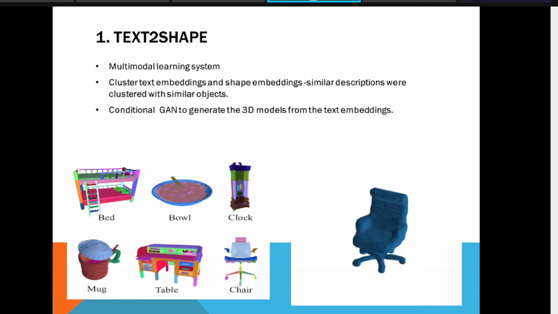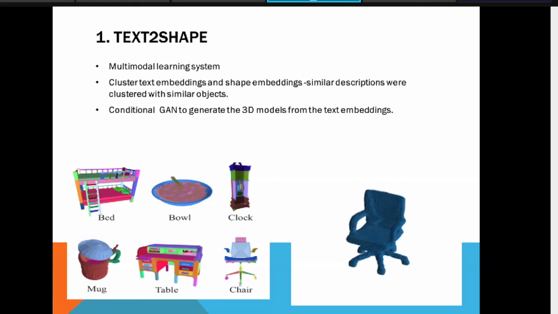Some tools are available for this, but as I told you, this project is in research. They have created some simple patterns, as you can see in the figure: bed, bowl, clock, mug, table, chair. Some simple text pattern datasets for those objects are available.